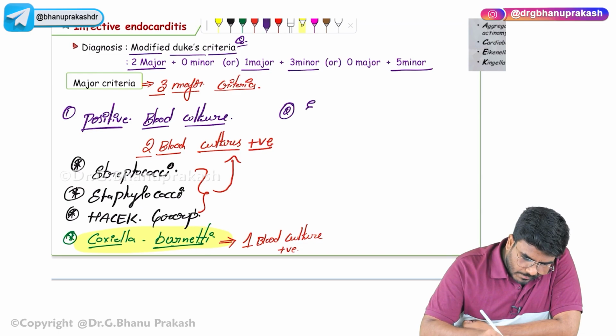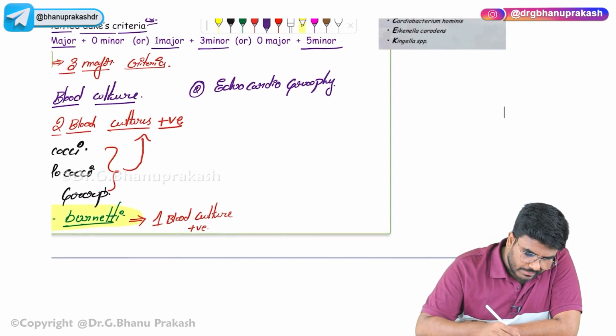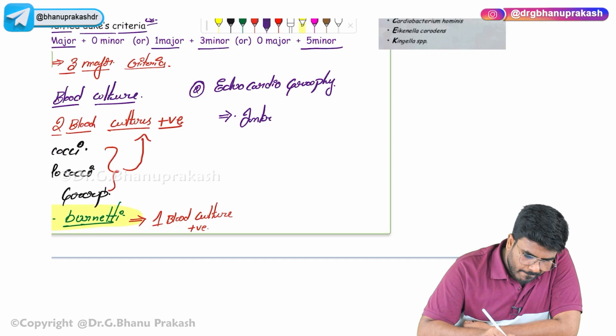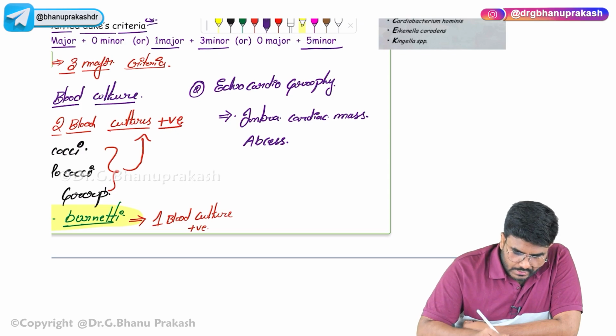echocardiographic finding. What is that echocardiographic finding? On echocardiography, if you find an intracardiac mass or abscess, or any valvular defect.